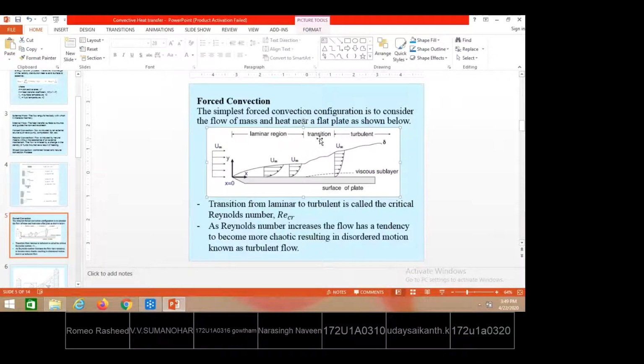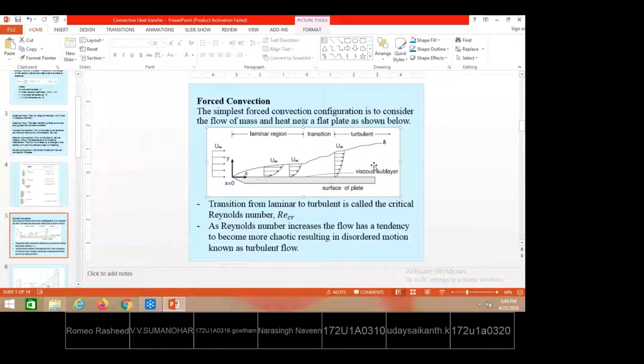So then it may follow the transition flow. Transition means a change of flow. The conversion is happening from laminar to turbulent. So that is the meaning. This will not exist for a longer distance. Maybe for a smaller distance it will exist and will not continue for a long time. Immediately after the laminar region, the turbulent region will enter.